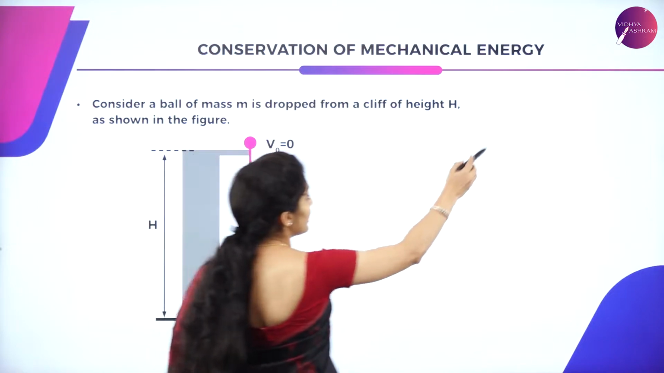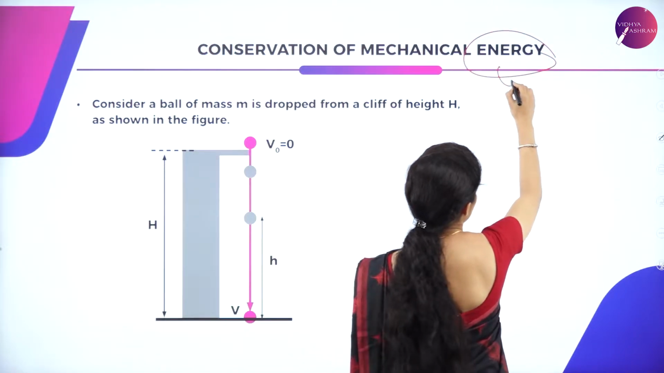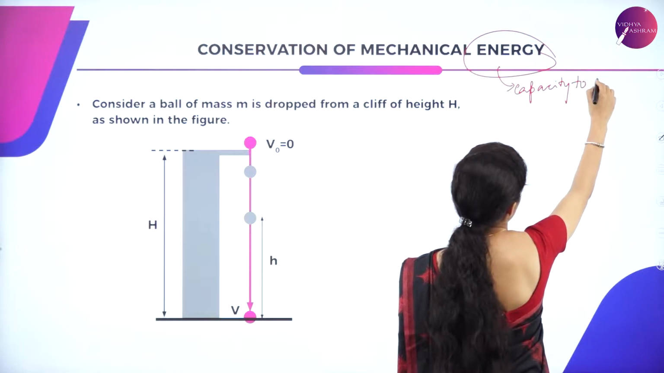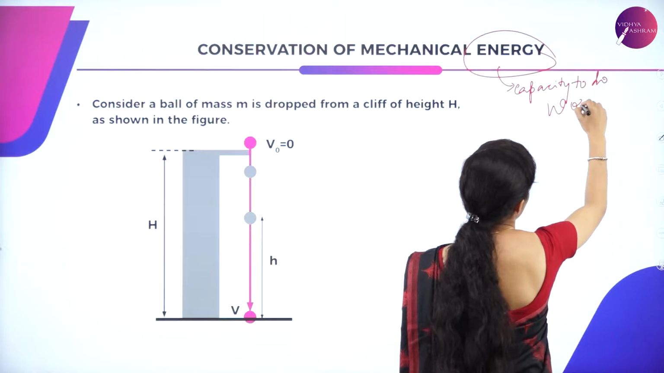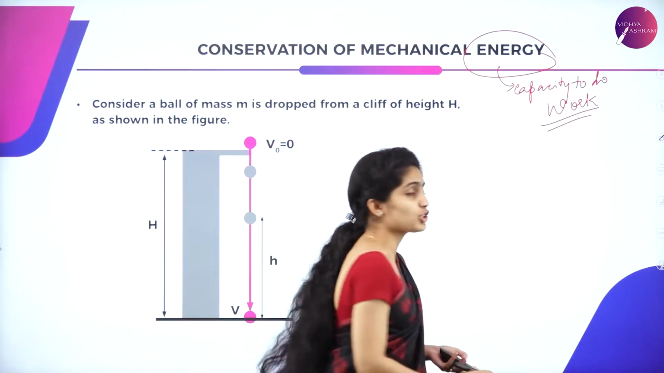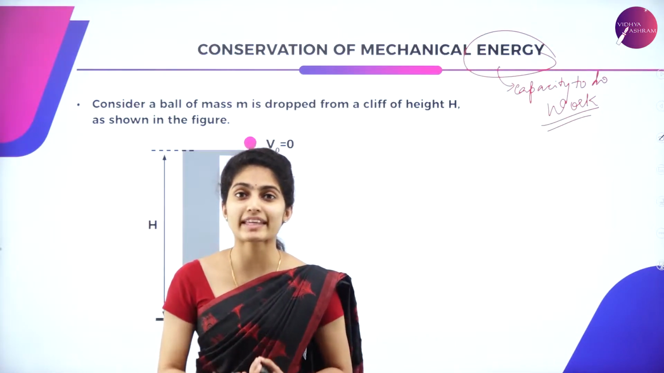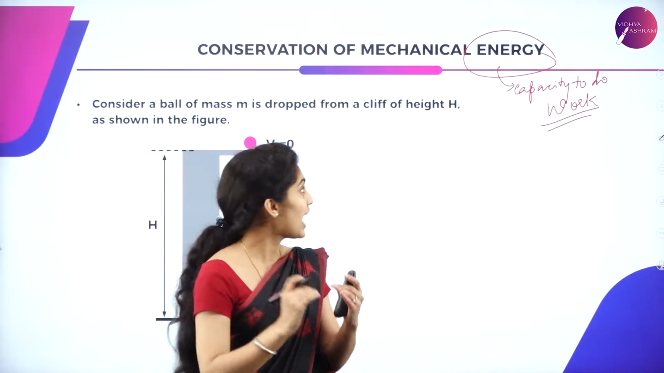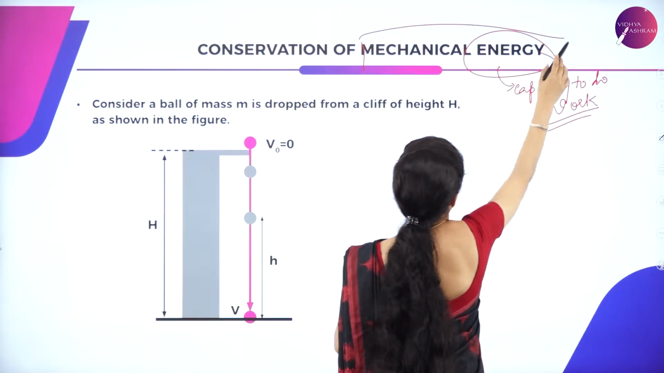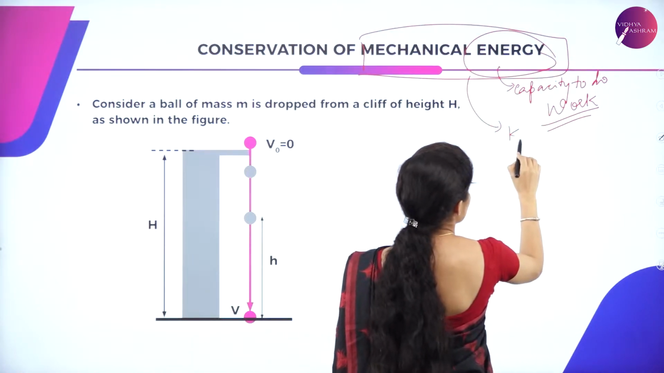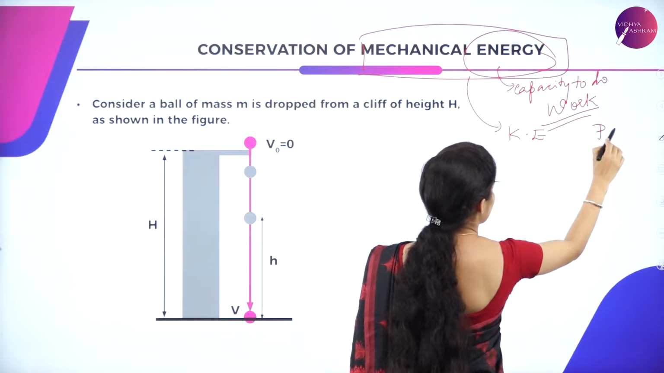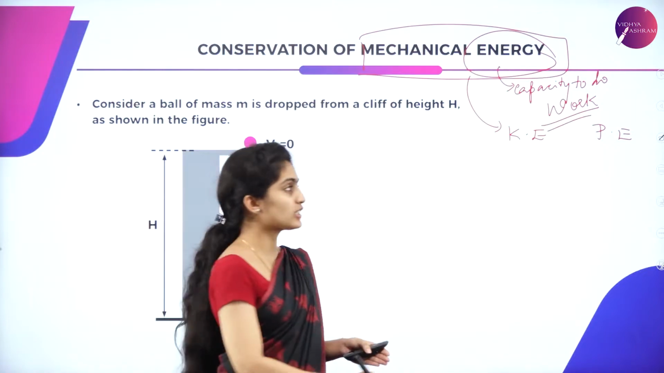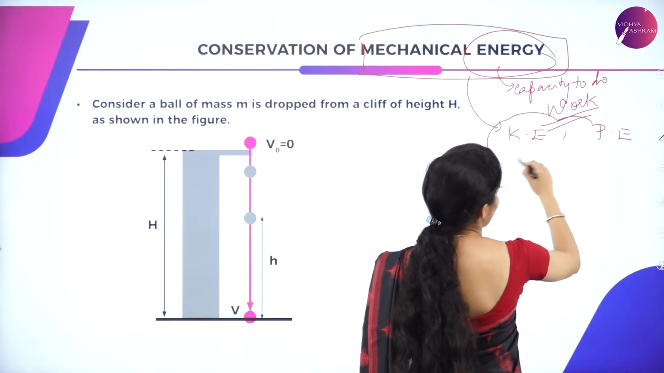So, here energy is the capacity to do work. And what is this mechanical energy? As you all know, the mechanical energy has got kinetic energy as well as potential energy. So here in mechanical energy, we have got kinetic energy as well as potential energy.